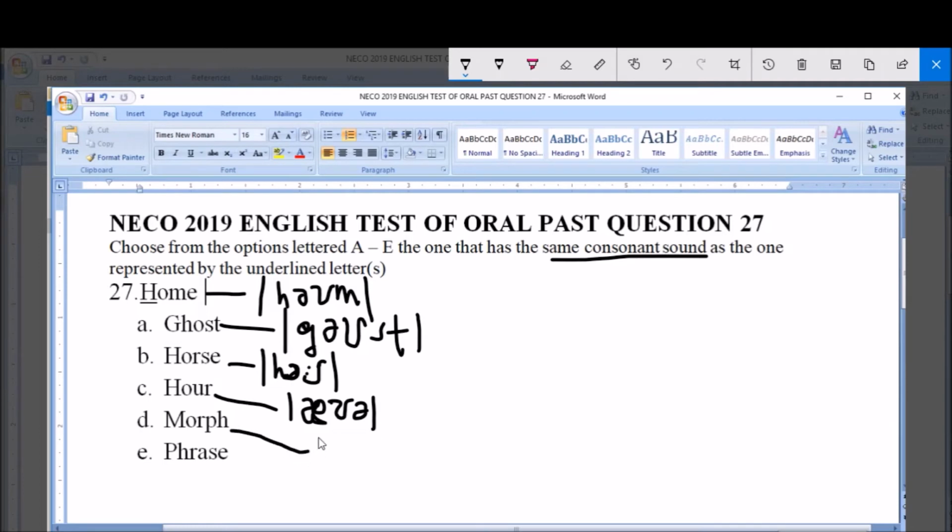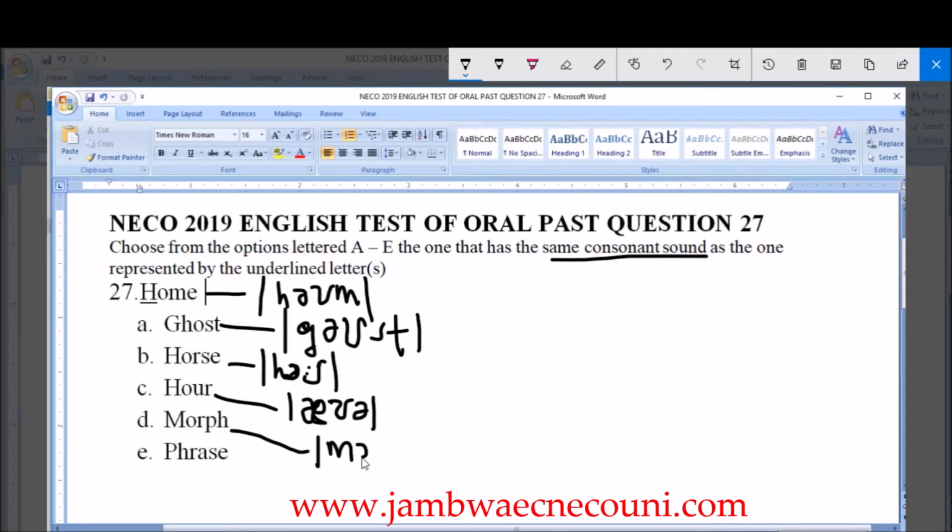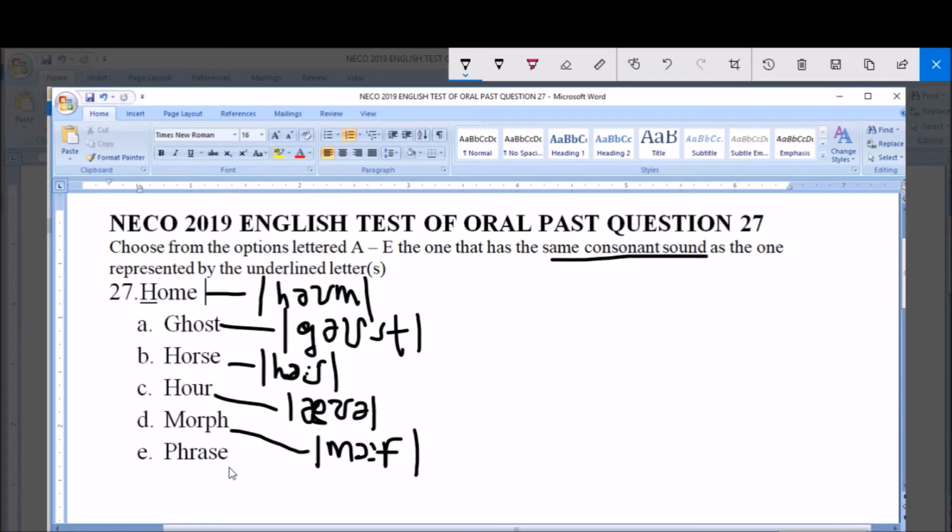The option D is pronounced as morph, the same long or sound that we use in option B. The option E is pronounced as phrase. Remember our A sound in vowel class. The Z is a consonant sound.